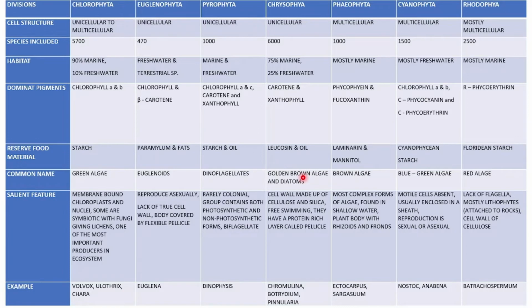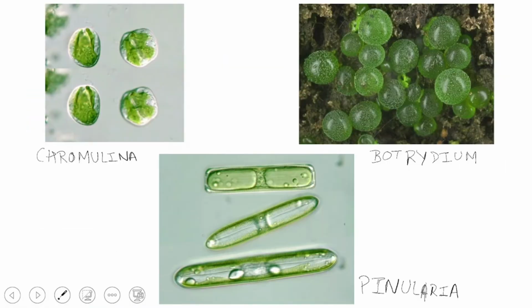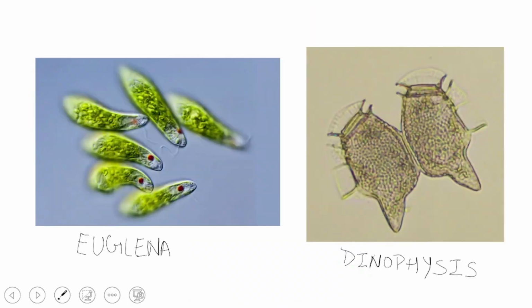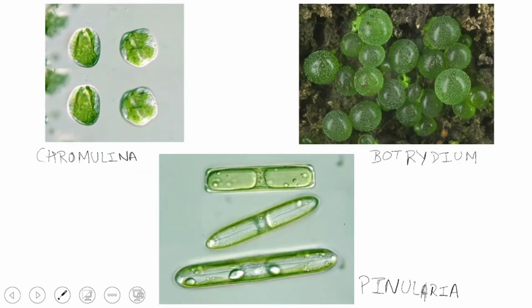The cell wall is made up of cellulose and silica. They are free swimming. They have a protein rich layer called pellicle. Examples are Chromulina, Botrydium, and Pinnularia. This is Chromulina. This is Botrydium. This is Pinnularia. They are so minute that we can call them diatoms too.